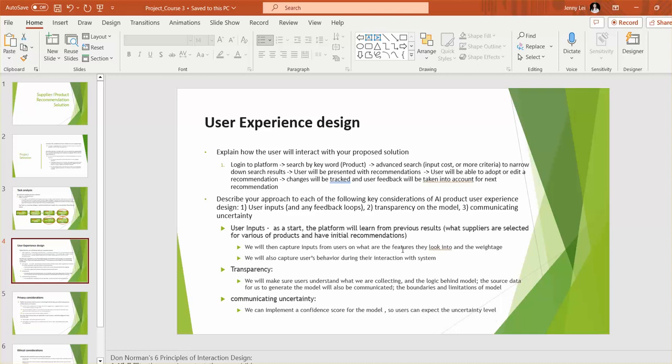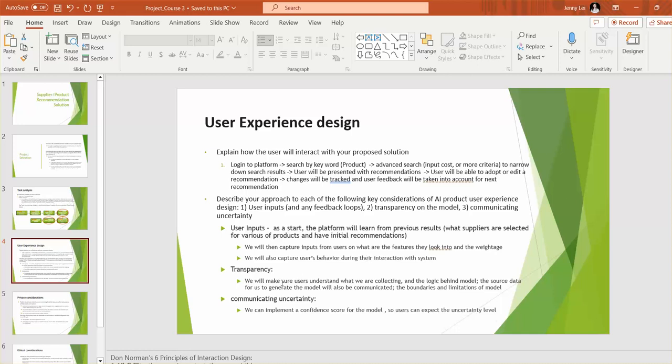For example, they may focus on the sales, they may focus on if they have a quality inspection capability, or they may focus on the capacity, they may focus on if they are able to meet certain compliance requirements, etc. So lots of features, and we will identify together with the users. And we will also capture the users' behavior when they work on our platform, like what are the actions, and if they make any modifications to our recommendation, etc.